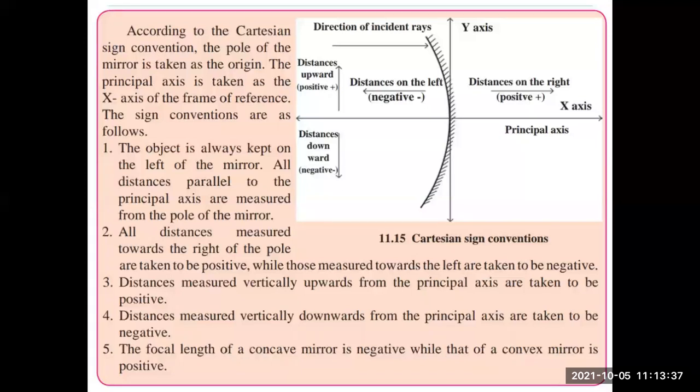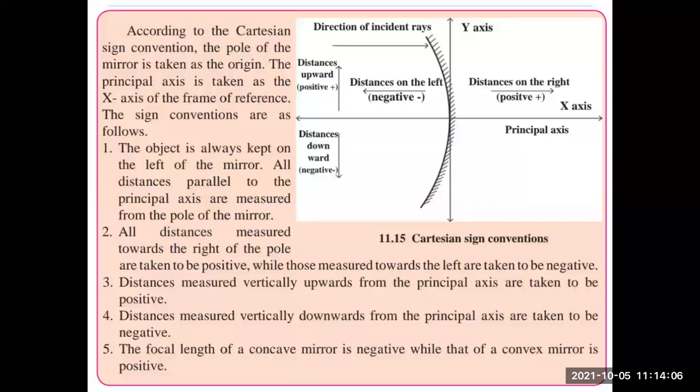So the object will always be placed at the left of the mirror. All distances parallel to the principal axis are measured from the pole of the mirror, that is P, wherever the XY axis intersect. All distances measured towards the right of the mirror are taken to be positive. You can see distances on the right, an arrow is given, and below that a plus sign is given. While those measured towards the left are taken to be negative, the same as the XY coordinate axis we draw in maths.